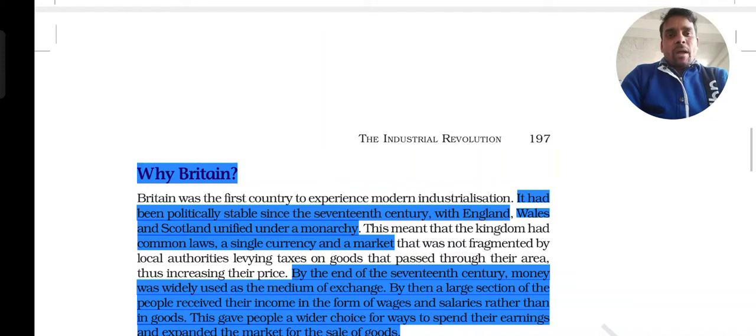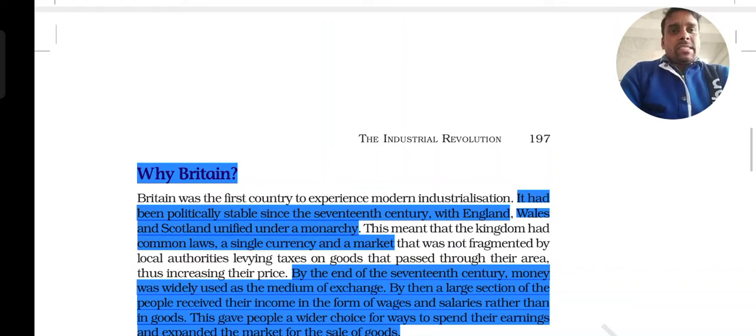Then the first topic comes: why Britain? Britain was the first country to experience modern industrialization. Why only in Britain? Why not in any other European country? If you want to know, then here in Britain,